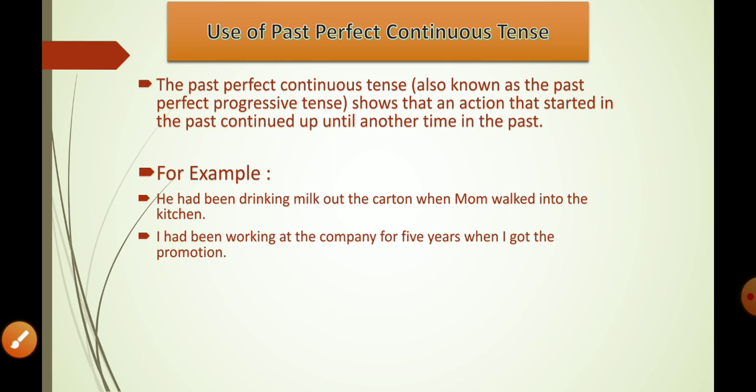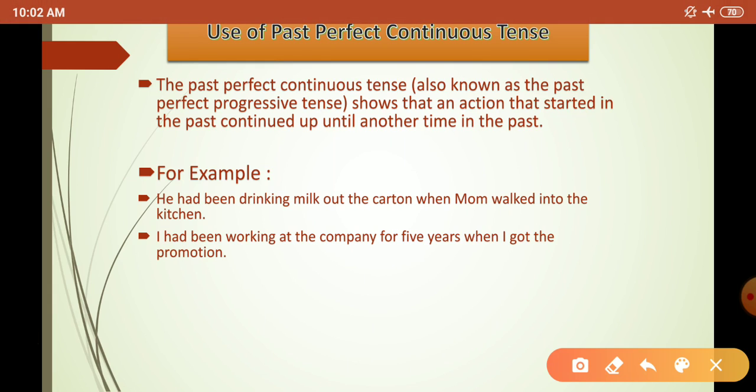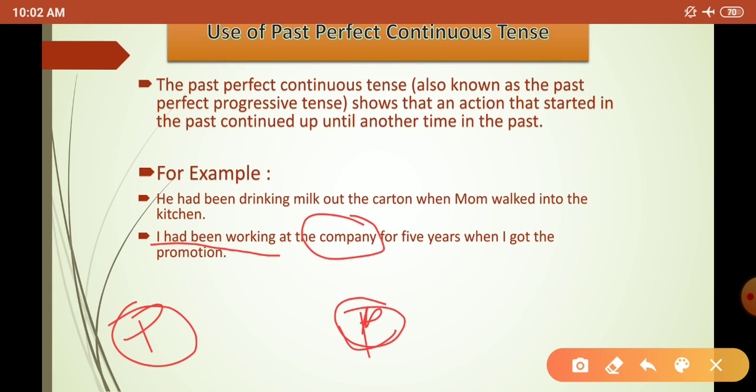Moving further, I had been working at the company for 5 years when I got the promotion. What does that mean? I was working at so-and-so company, and I ended my work there in the past. Suppose this is present, this is past.